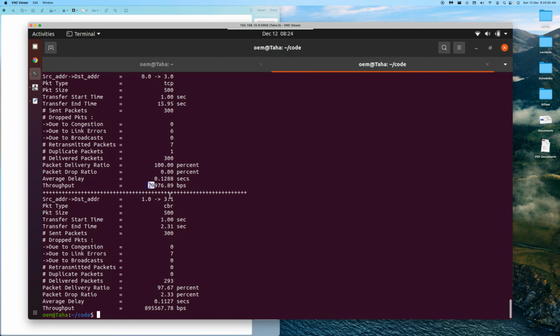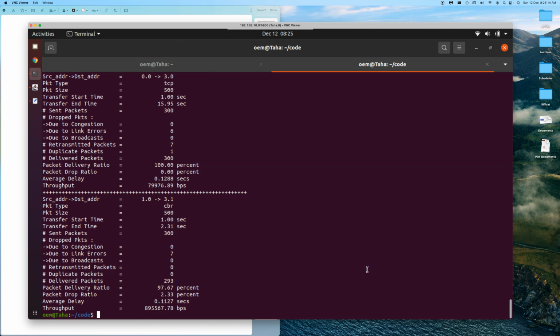And look at the throughput, it is lesser, just 80. This confirms our understanding that whether drops are because of congestion or because of errors on noisy links, TCP is reliable. It delivers everything, 100% delivery. Whereas UDP is not reliable. However, it has a very good throughput.